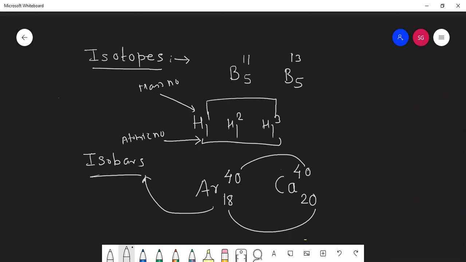So isotope and isobar, if you know the definition of isotope well, isobar is exactly opposite of isotope. Did you understand? Yes, sir. Tomorrow, now you know only isotopes, isobars. We will be learning many things: isodiaphers, what is isoelectronic, what is isostar, what is isotones. Tomorrow in detail we are going to learn it.